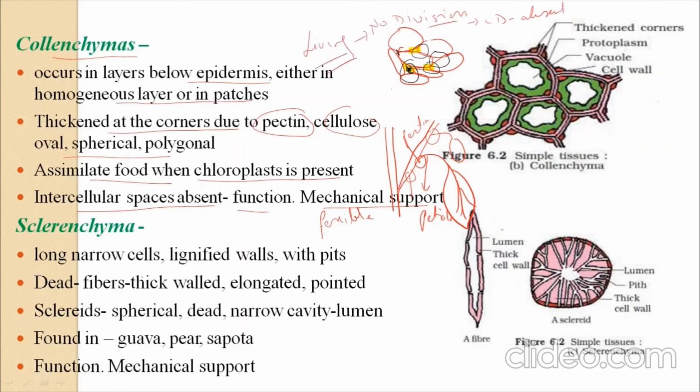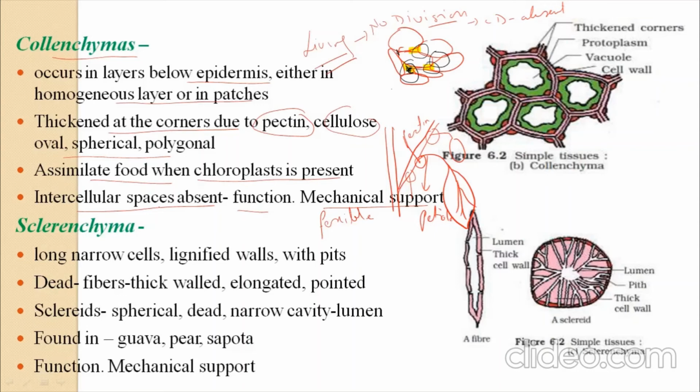It assimilates food when chlorophyll is present. So there is assimilation of food. If there is a chloroplast, then there is always assimilation of food. And remember, intercellular spaces are always absent. It gives mechanical support, and all the corners are filled with pectin. This is all because of collenchyma.